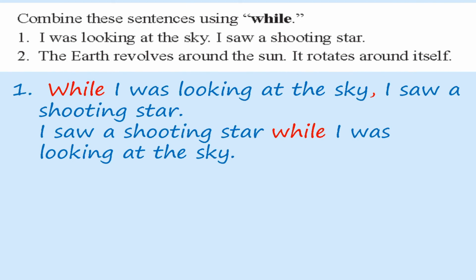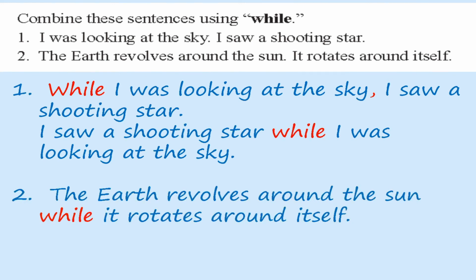Second one. The earth revolves around the sun. It rotates around itself. How can we write that? The earth revolves around the sun while it rotates around itself.